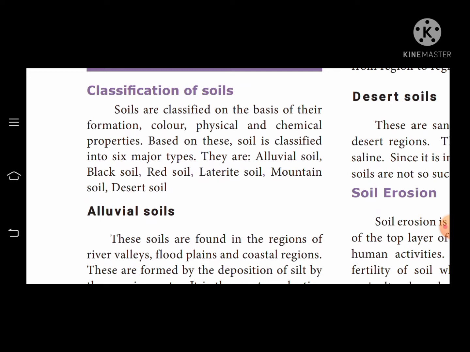Based on these, soil is classified into 6 major types. What are the 6 major types? Alluvial soil, black soil, red soil, laterite soil, mountain soil and desert soil.